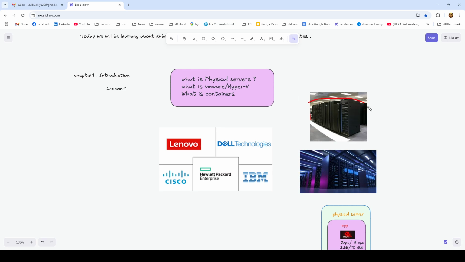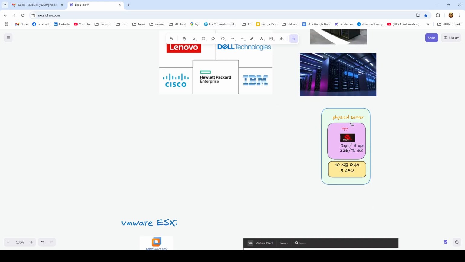On the right side, you will be able to see these are the physical servers. This is a group of servers. In olden days, like 10 to 15 years back, we had major companies like Lenovo, Dell, Cisco, HP, and IBM. They were the major players where we were purchasing servers from them, installing the OS, and running applications on top of it. This was the only way by which we could run our application or expose it to the external world.